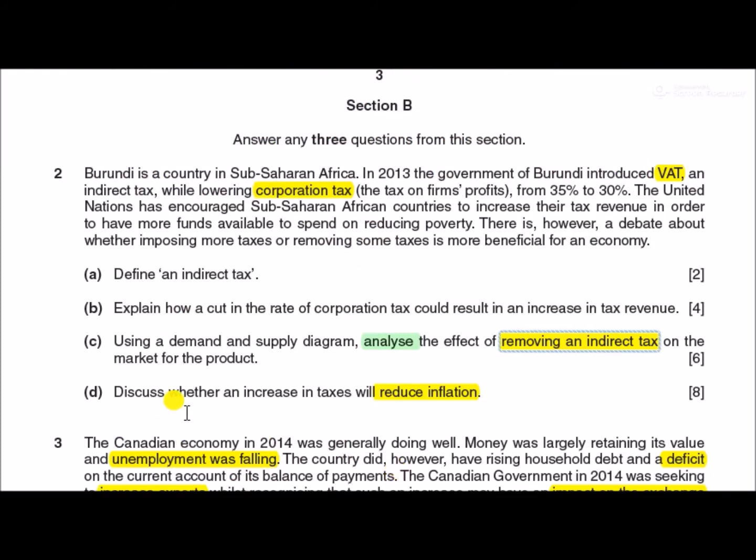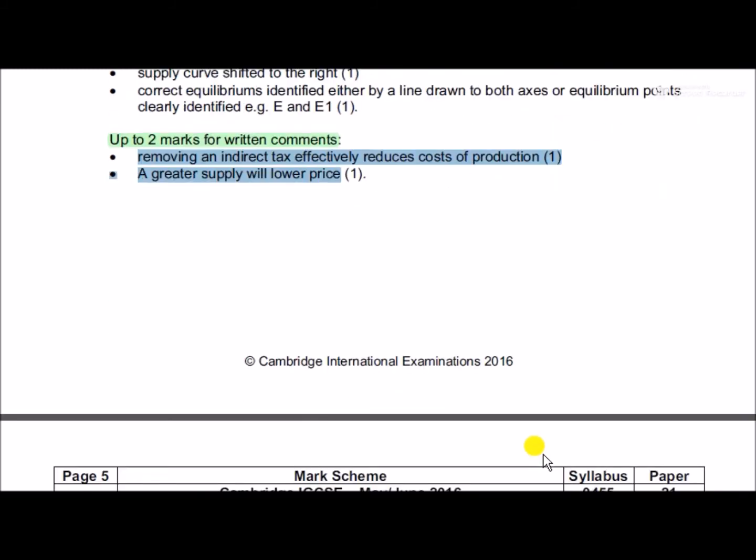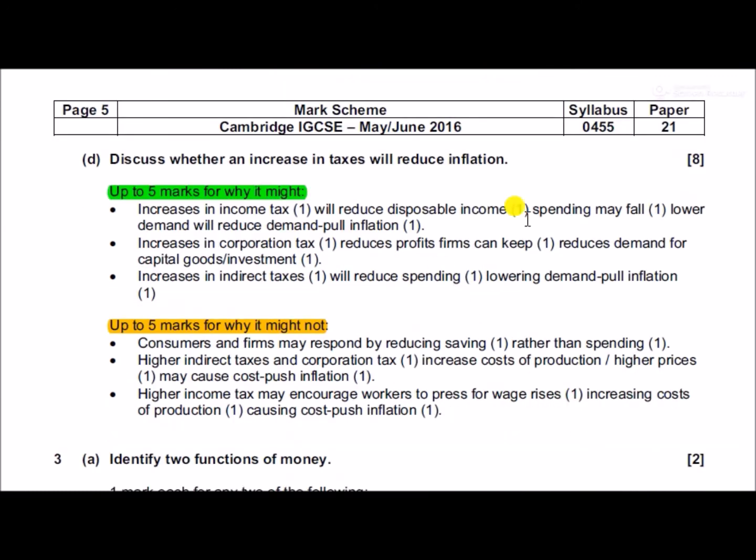Question paper. Discuss whether an increase in tax will reduce inflation. Will is a key word there, because you're going to split it up into it will reduce inflation and it won't reduce inflation. So look at the mark scheme here. It's out of 8. You're going to get 4 marks that it will and 4 marks that it won't. Okay, or you can get 5 and 3, whichever way your answer is. Right, points, 3 points to say that it will reduce inflation.